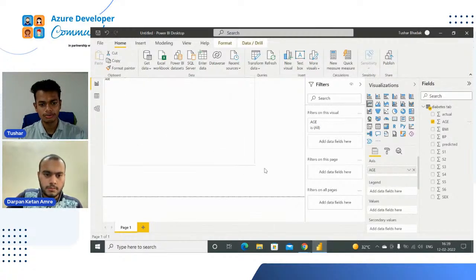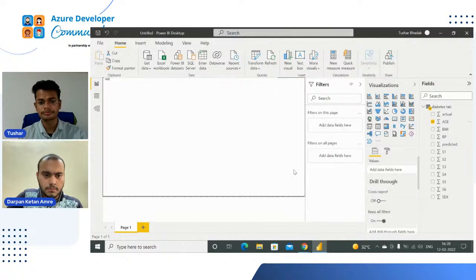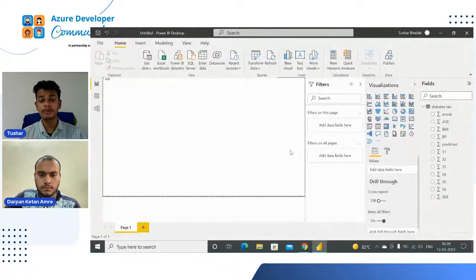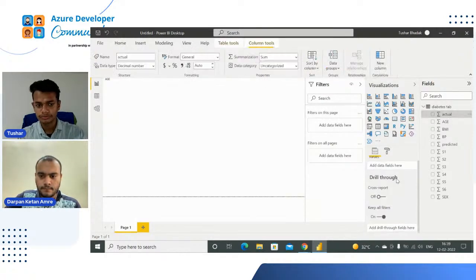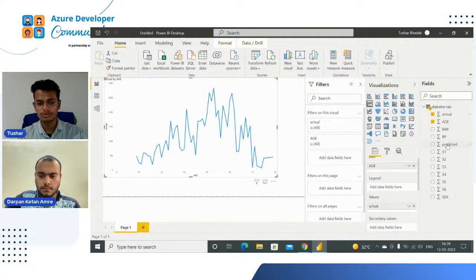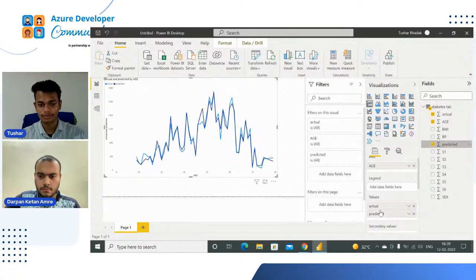Let's have this bigger. Okay. The next thing is to drag the actual fields to the values and the predicted fields to the values, because at last what we have to show in the report is what the actual values are and what the predicted values are. So actual, just actual in values, and see, the line chart is already drawn, and predicted in values.